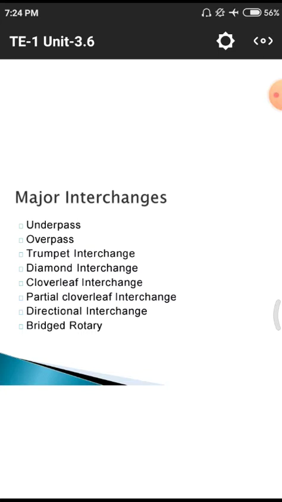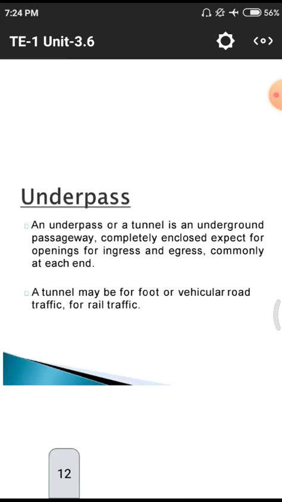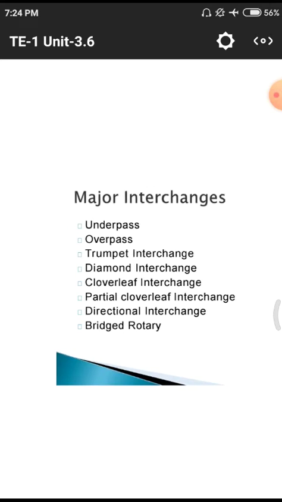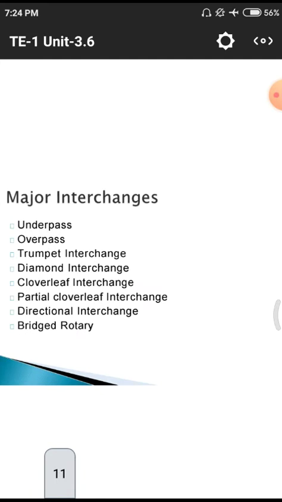so that it may be useful for us for a better journey whenever we are using these constructions on roads. So we have to know what is an underpass, what is an overpass. In the previous class we discussed these underpasses, what is an underpass, where it will be utilized. Likewise we have a total of 8 kinds of interchanges that we have to connect with our subject. We have to understand this by diagrammatic representation.